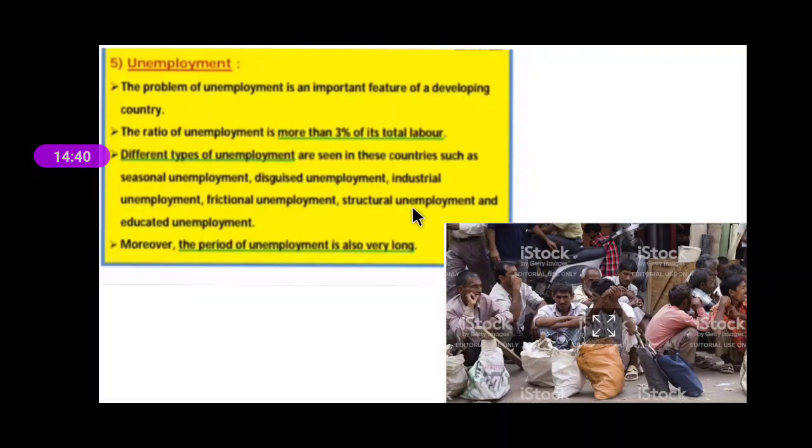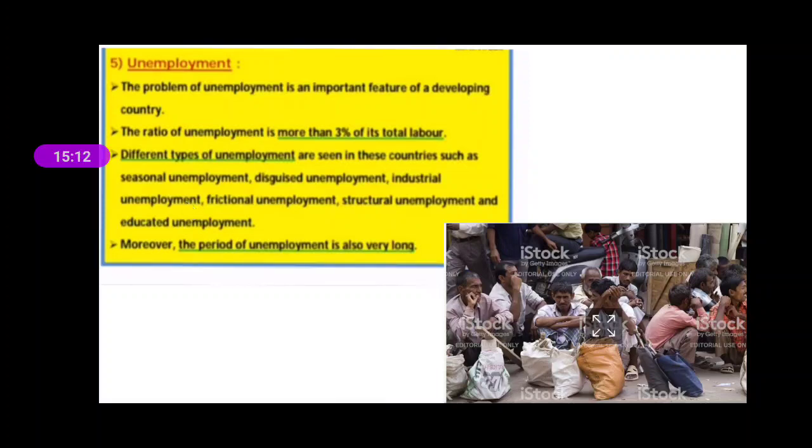Structural unemployment. Here structural unemployment means that because of some particular condition, we have structural unemployment. Industrial unemployment. Industrial unemployment means, a lot of times, for example, we have industries. There is some problem related to electricity, or a problem of old machinery, or that particular industry is having a lot of loss.